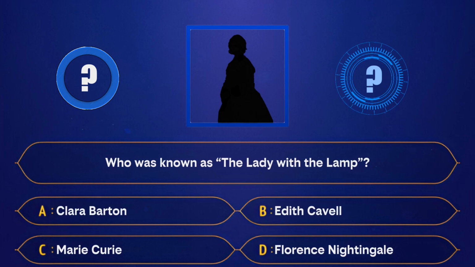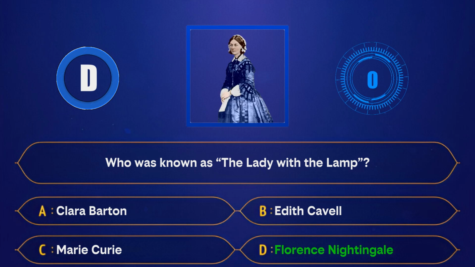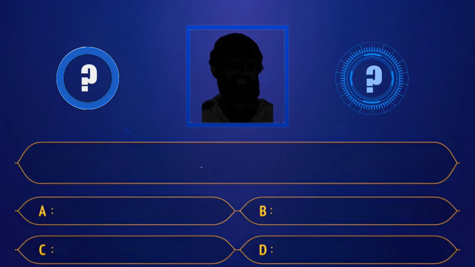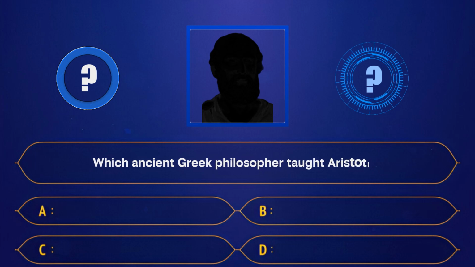A. Clara Barton. B. Edith Cavell. C. Marie Curie. D. Florence Nightingale. Correct answer, Florence Nightingale. Which ancient Greek philosopher taught Aristotle?